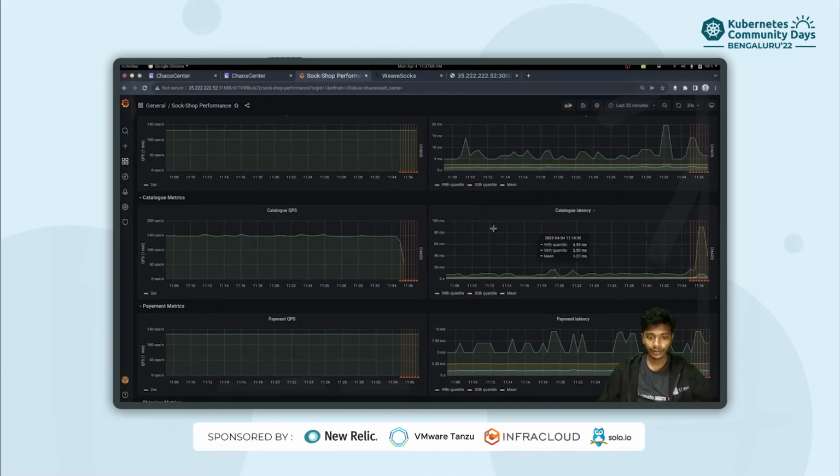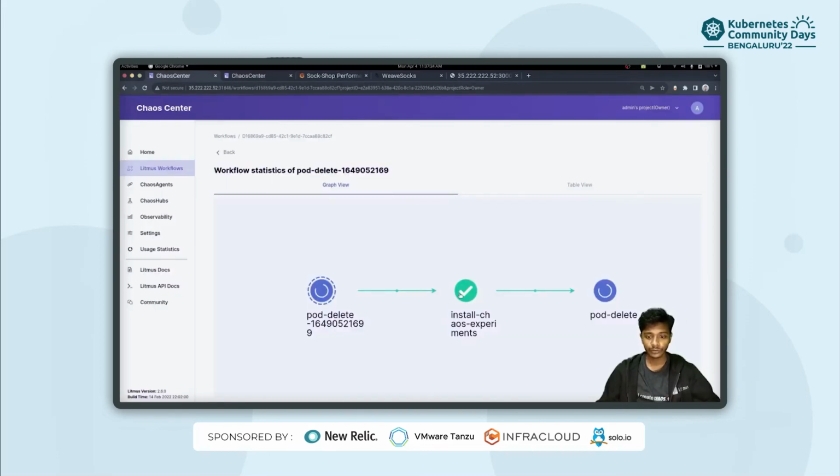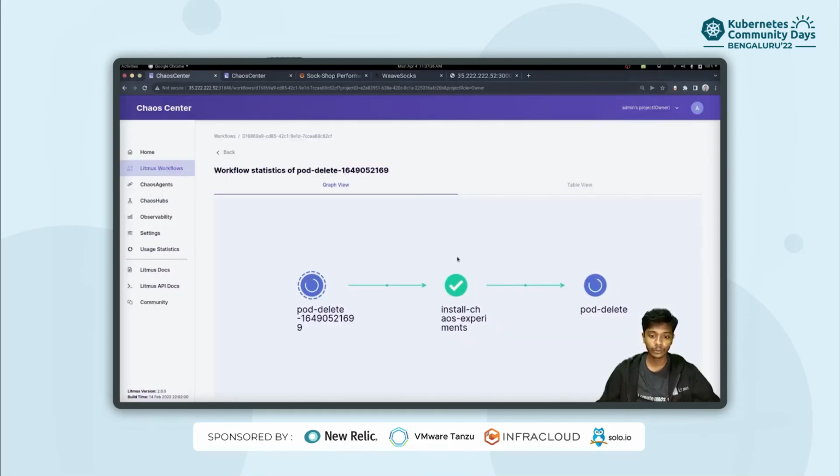So we have therefore confirmed how the LitmusChaos pod delete experiment can delete your application pods, and you can also utilize your observability stack to understand where your application observability is lacking or what is going wrong. You can definitely find that out. So with that, let's wait for some time for our chaos experiment to complete, post which we will be able to see the different logs.